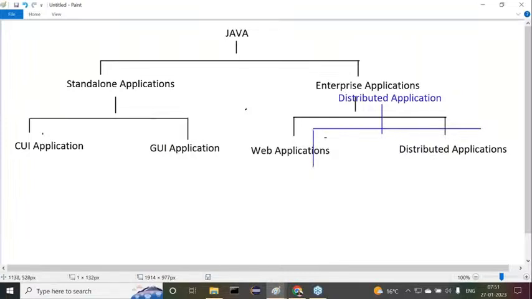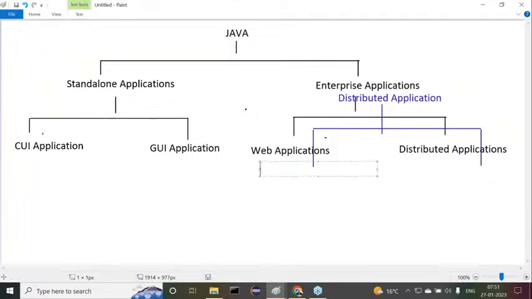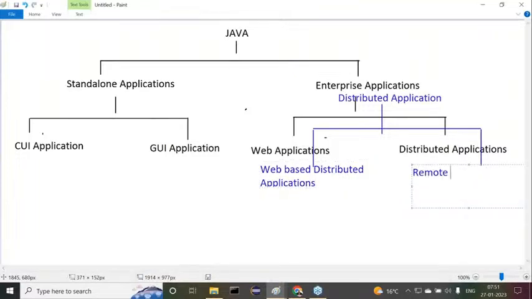Observe carefully. The first one is what I'm telling you, listen carefully: web-based distributed applications. And the second one is remote-based distributed applications.